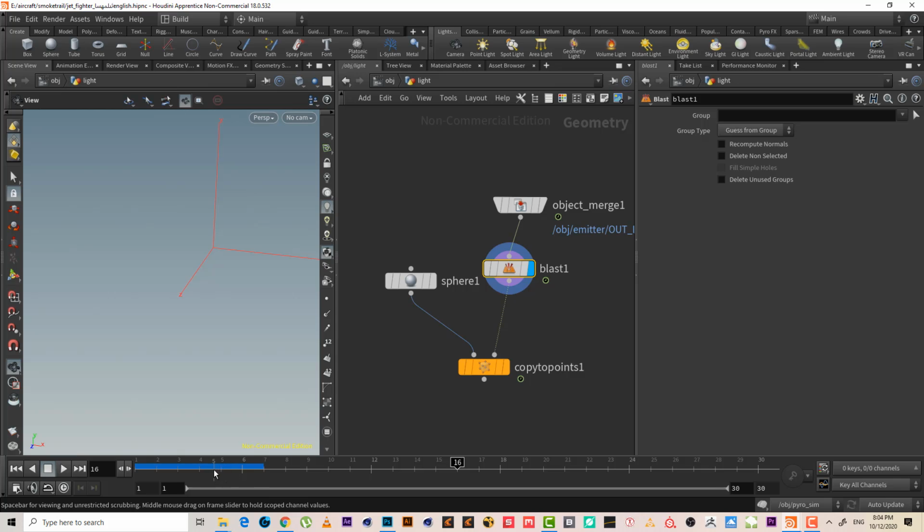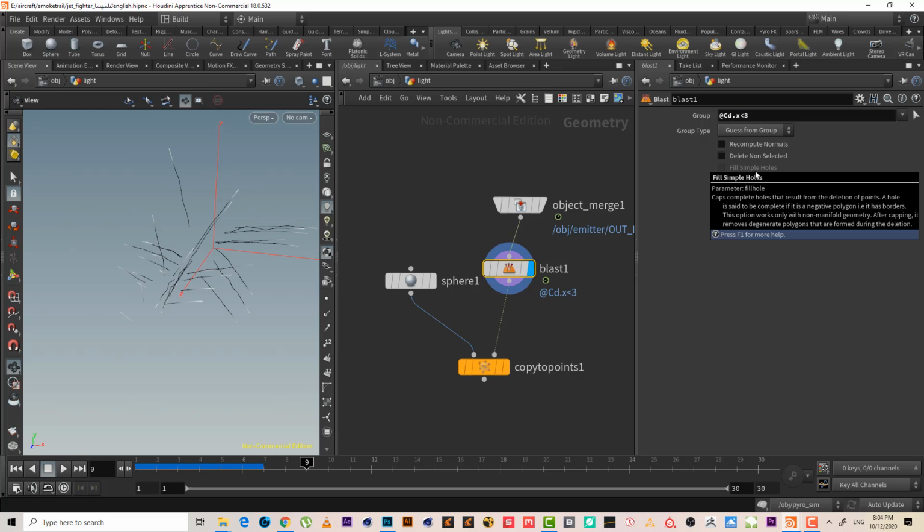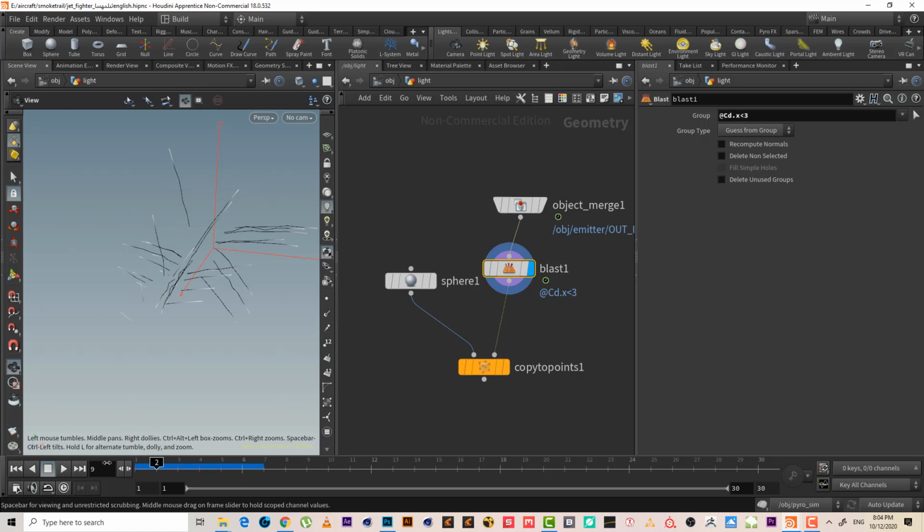Let's stand here just to see what we have so far. I'll make it cd.x smaller than 0.3.